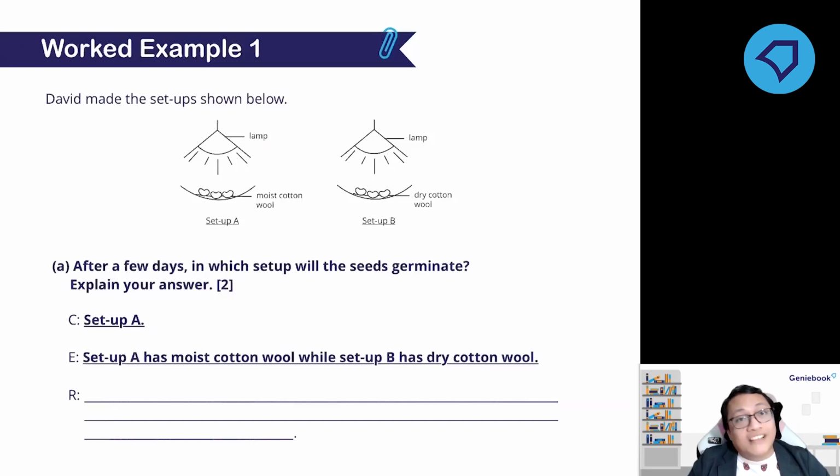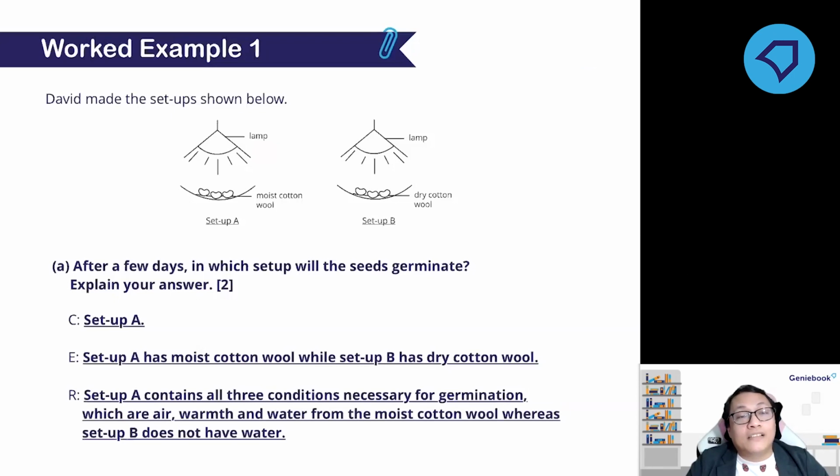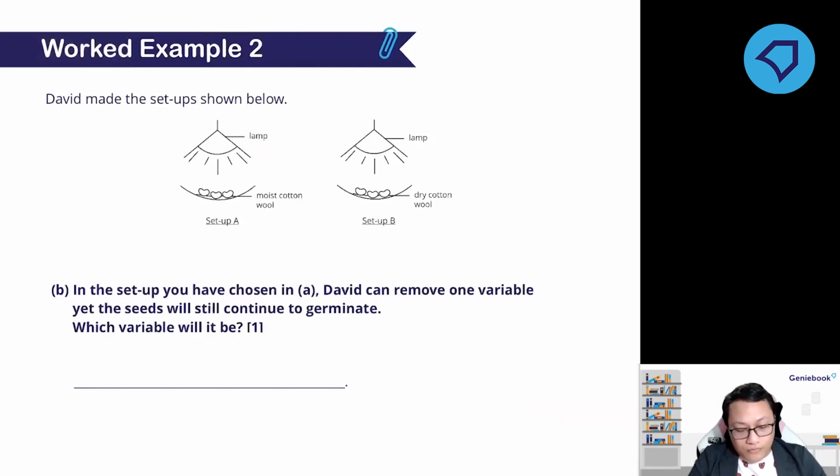So the seeds would germinate in setup A. Why? Because the seeds have all the necessary conditions. So you have to mention all the conditions needed for germination: water, warmth, and air. All these three are present in setup A, thus the seeds in setup A would germinate. Yeah, easy peasy.